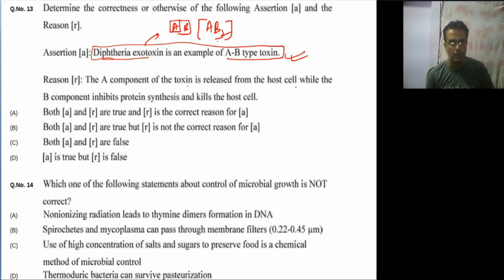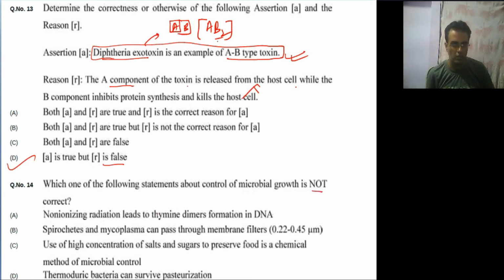No, both components are released by the pathogen, not from the host cell. So this statement is wrong. So A is correct, but R is false. Answer D is correct. Moving to next question, which one of the following statements about control of microbial growth is not correct? They're asking not correct.